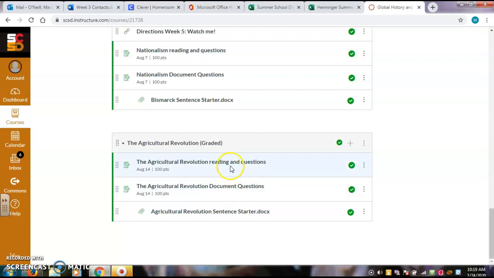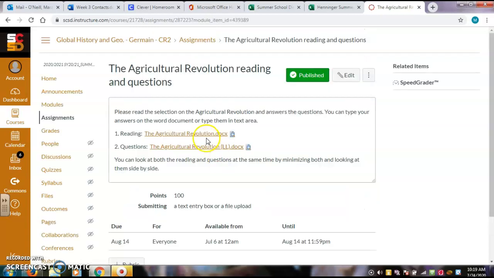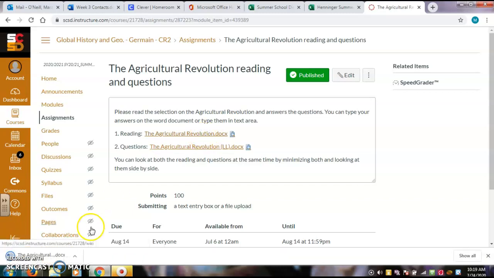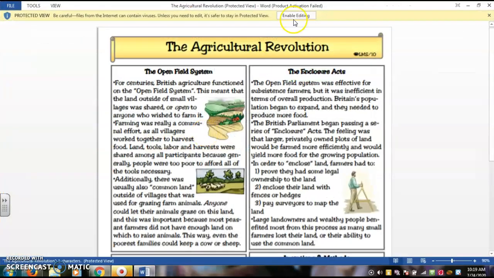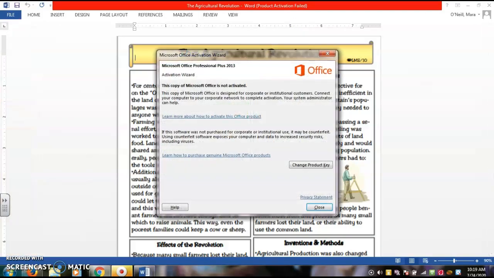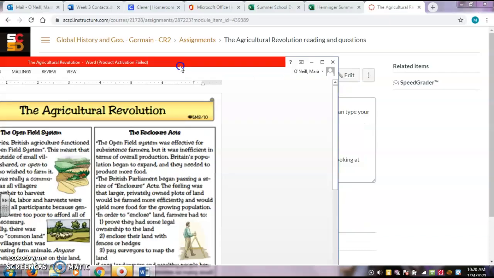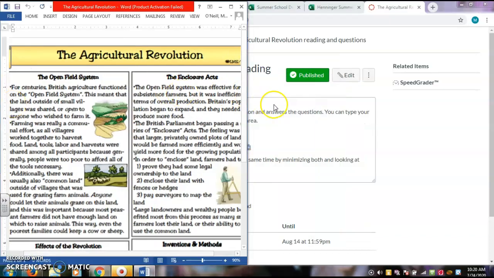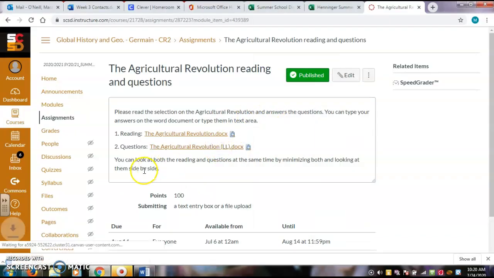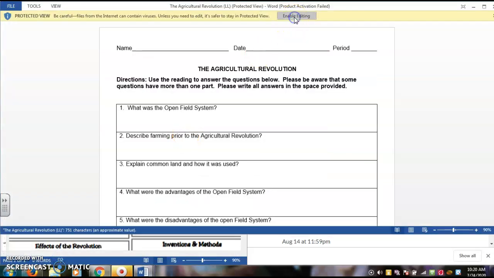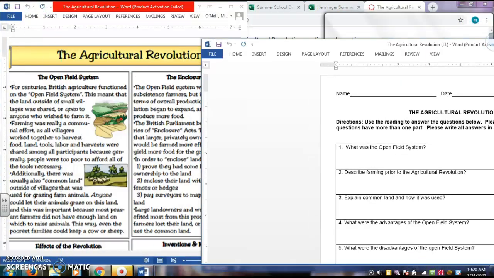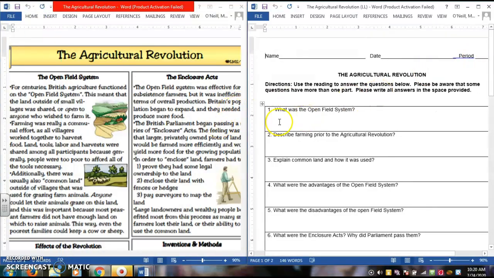Again, two assignments need to be submitted. First one is a reading and a questionnaire. We've discussed in previous videos opening up both documents so that you can use the reading as you are answering the questions. Once you've got the document open, drag one document to one side of the computer, and then get that second document opened and enabled so you can type in it, and drag it to the other side. That way you can look back and forth as you are answering the questions.